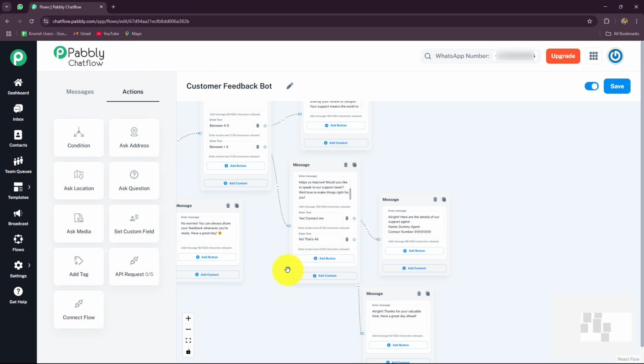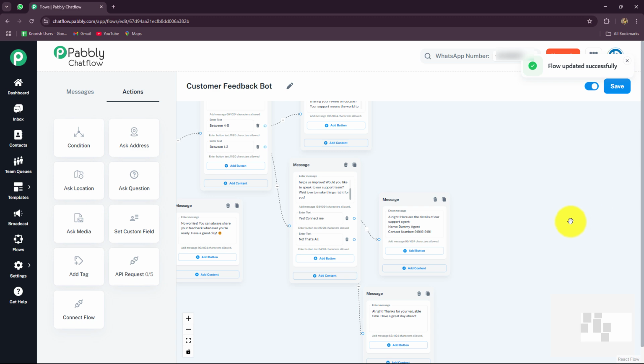In case they are interested to connect with the support agent, then automatically the bot is going to provide them the details of that agent. If they say no, they do not want to connect, then automatically the bot is going to send them the message that thanks for your valuable time, have a great day ahead, and it is going to close the chat. After completing our flow, let's click on save. The flow is saved.